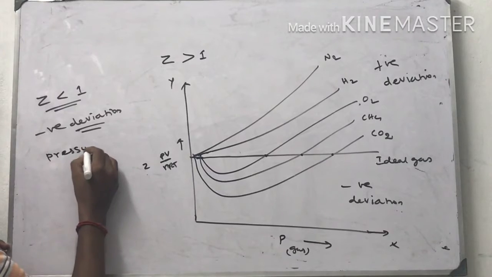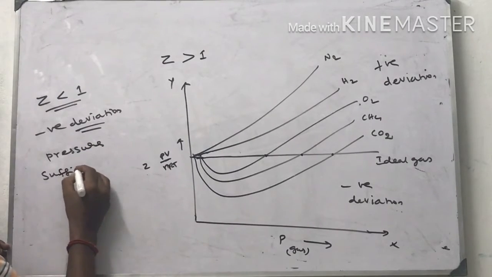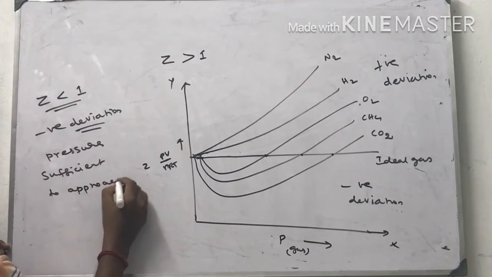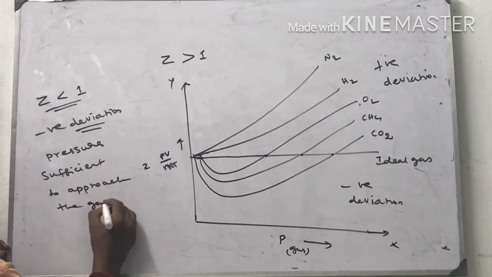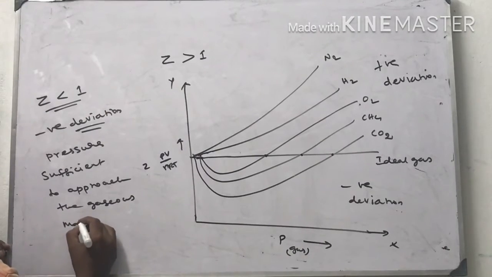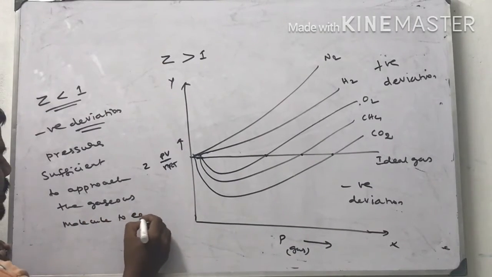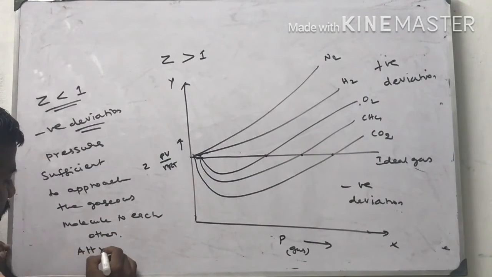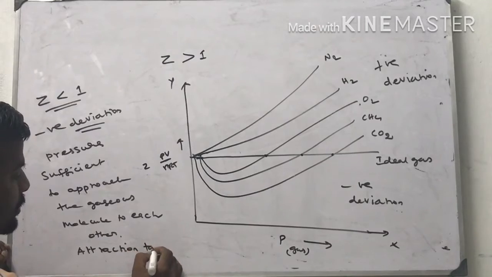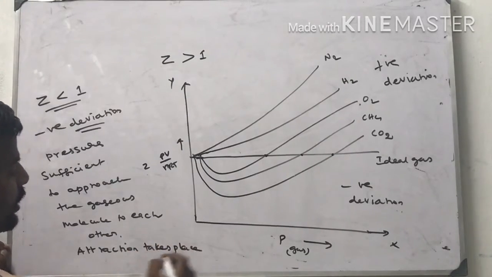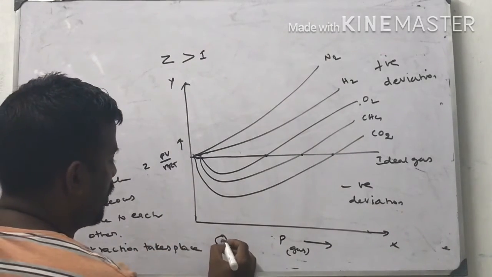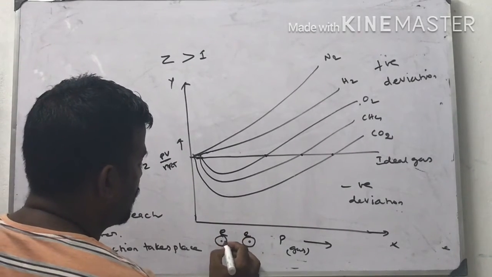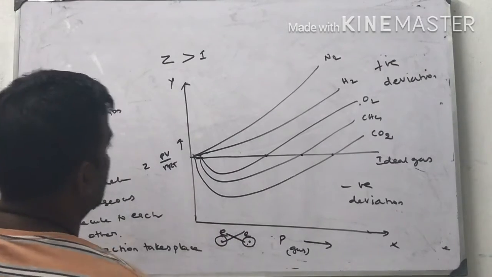The pressure is sufficient to bring the gaseous molecules close to each other. Attraction takes place. That means the nucleus of one molecule and the electron of the other attract each other.